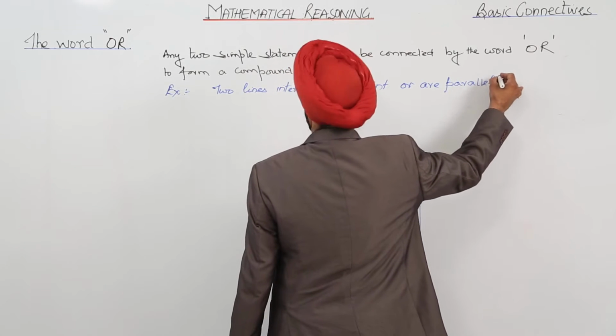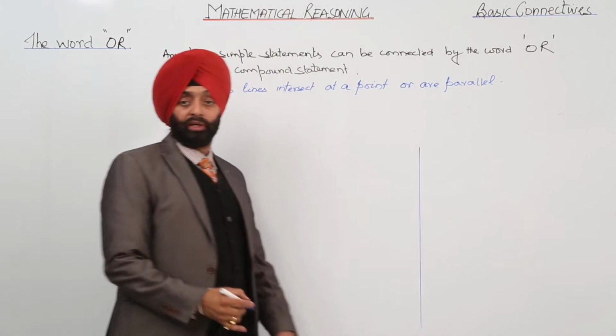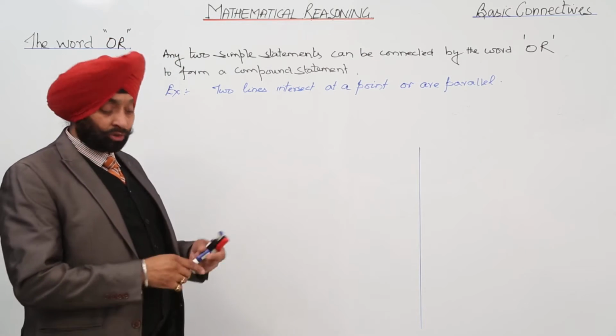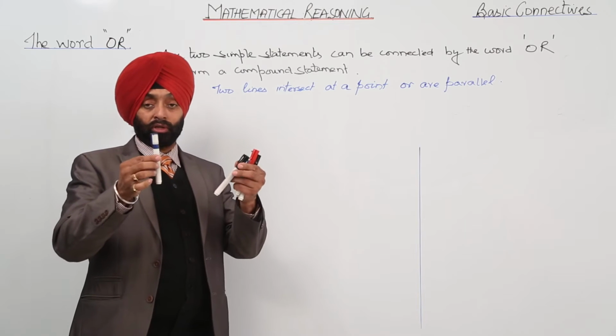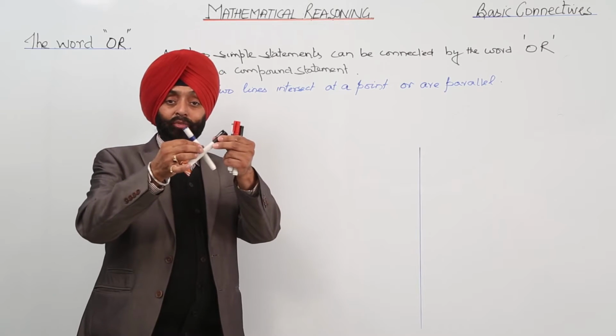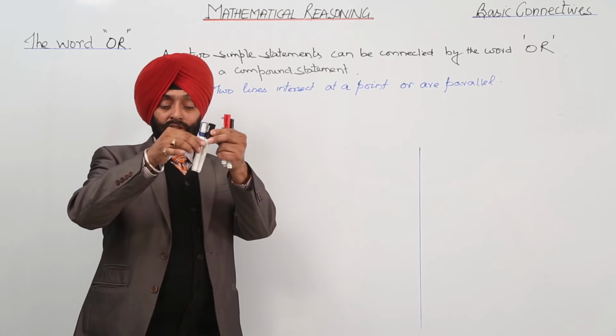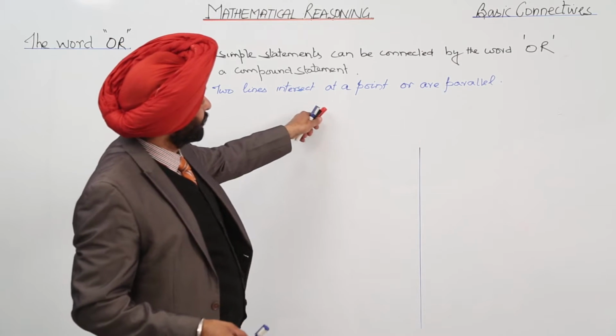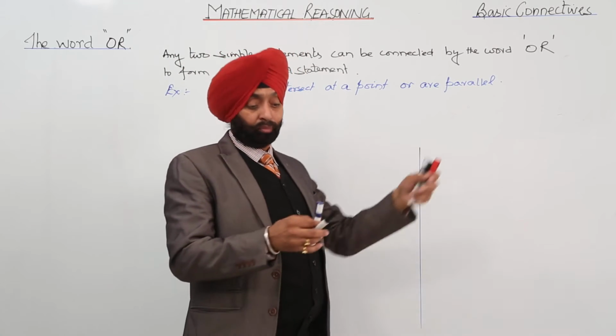Now what a lovely example here it is. Two lines intersect at a point. Now suppose these are the two lines, okay. They can be intersecting, they can touch each other, or they are parallel to each other. So we have: two lines intersect at a point or are parallel.